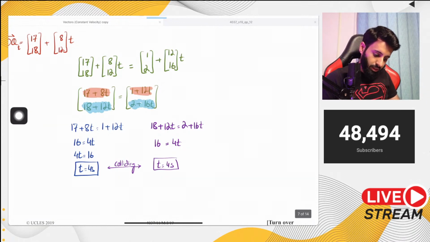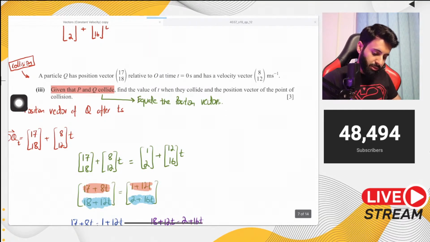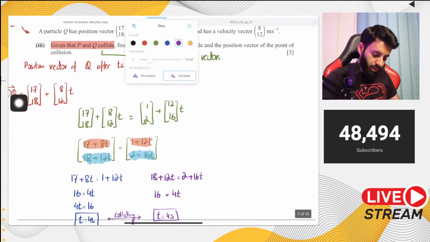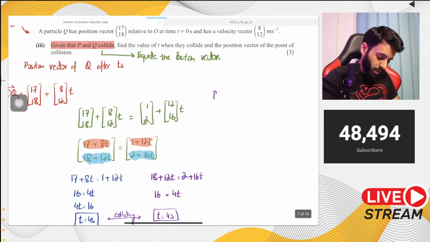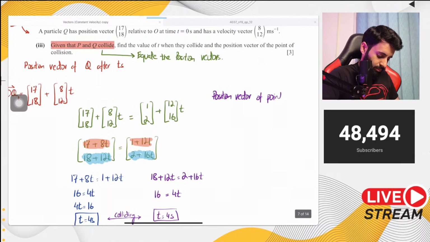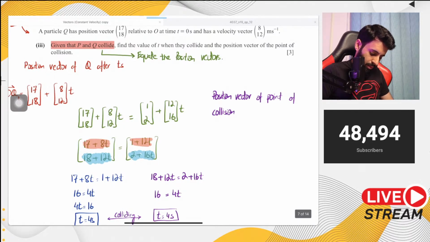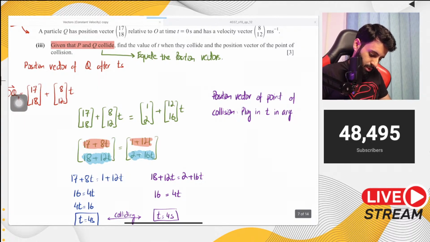Okay. Now, here the question doesn't end because not only did we have to find out the value of t, we also had to find out the position vector of the point of collision. Now, in order to find out the position vector of the point of collision, here's what we're going to do. To find out the position vector of the point of collision, plug in t in any position vector. Okay, so just remember this.